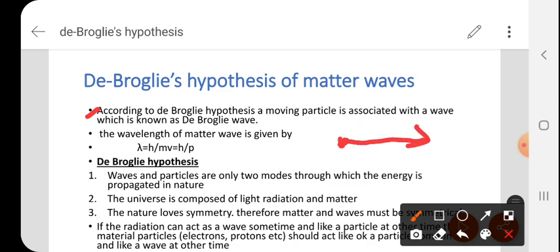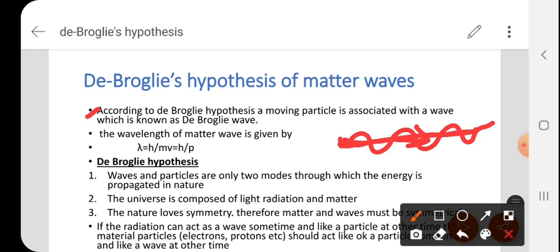While we are looking at this particle, it appears to us to be moving in a straight direction. But according to de Broglie, this particle is not moving straight. It is moving in the form of waves like this.